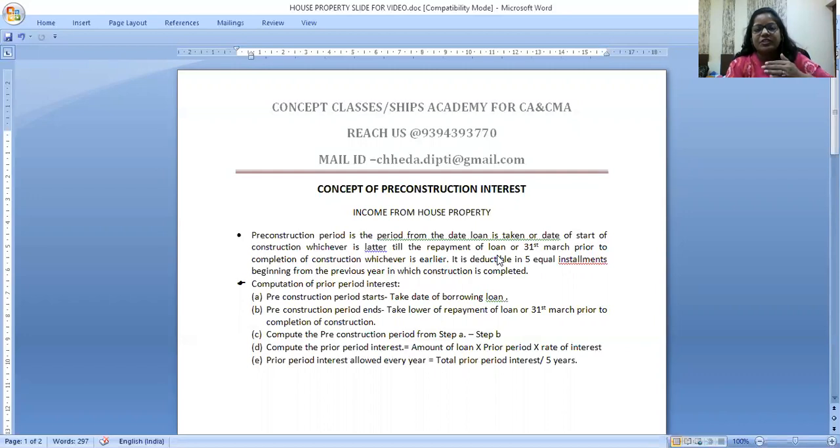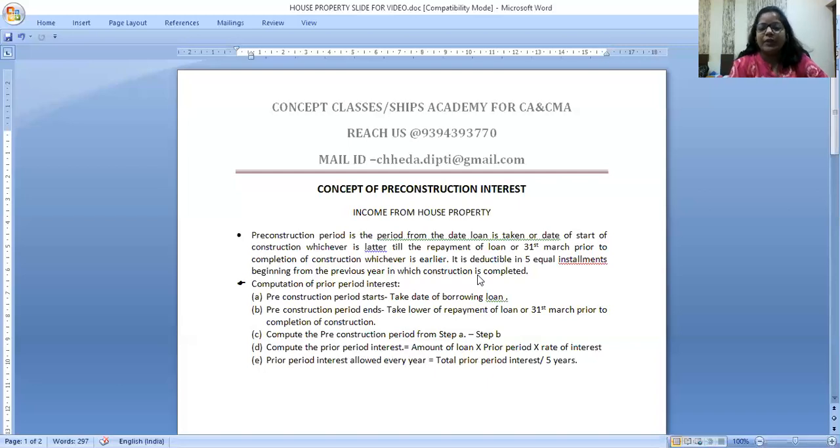So if the construction is over on 30 June 19, what is the 31st March before that? 31st March 19. Okay. So it is deductible in 5 equal installments, beginning from the previous year in which construction is completed.